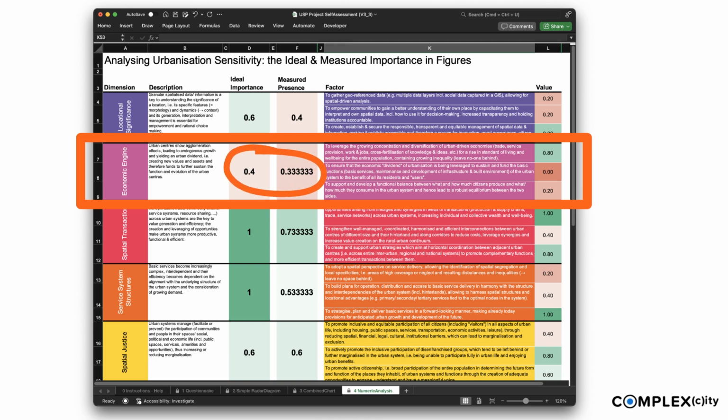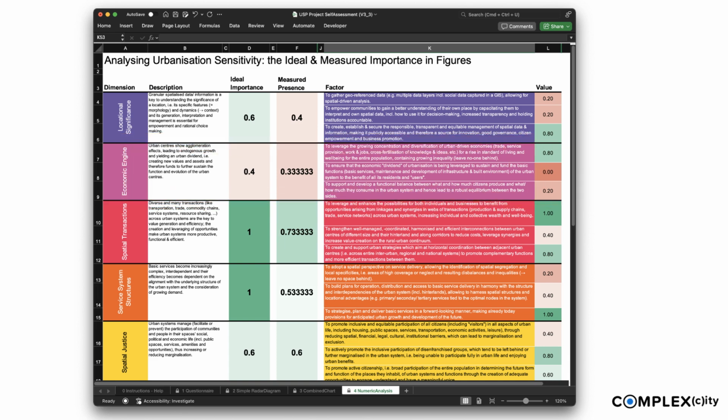They are pretty close, meaning that the ideal and the measured presence do not differ much. However, within the dimension, one factor is very strongly represented, whereas the other 2 factors are almost absent. The interpretation could be along the following lines of thought. Overall, this strategy doesn't prioritize leveraging economic growth effects of urbanization, which is reflected in the measured presence of indicators. However, the aspect of raising standards of living and well-being of the populations is an outlier, as it scores very high. A follow-on question could be, given interdependencies, is it intended and sensible that one factor is so important while the others are insignificant? Is there an opportunity for more consistency and synergies?